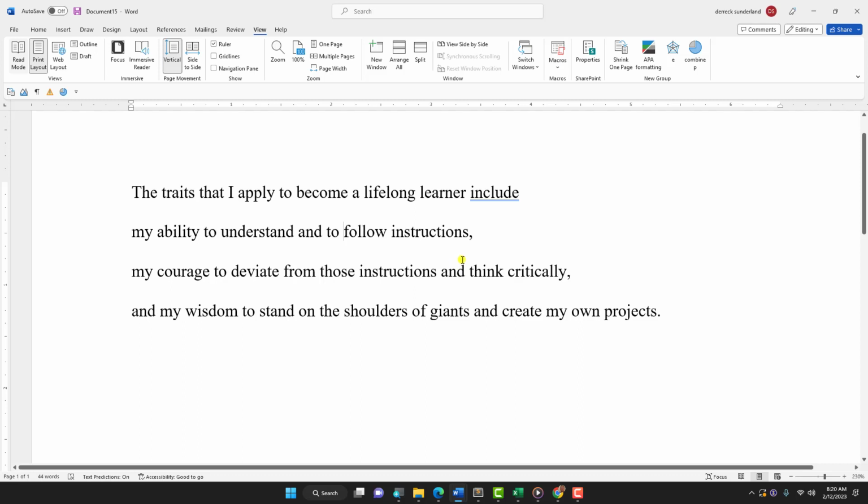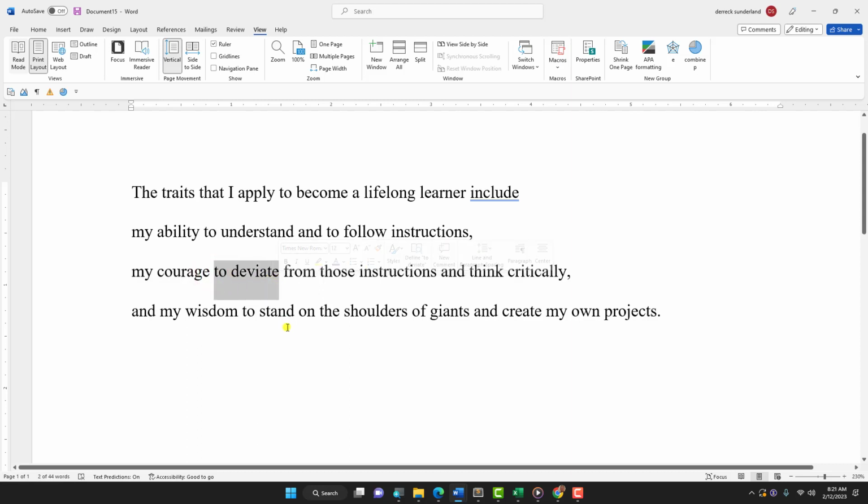So the next one is my courage. My ability and my courage are very similar in structure because they're using the possessive adjective to describe my traits. Now we have an infinitive.